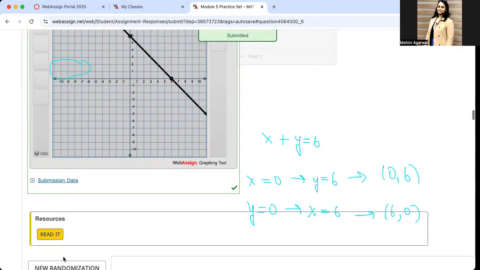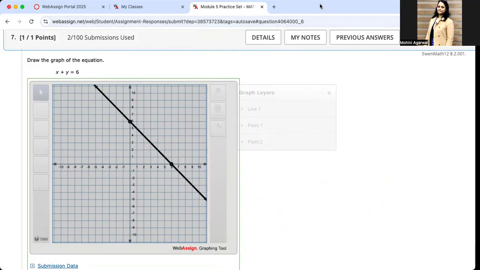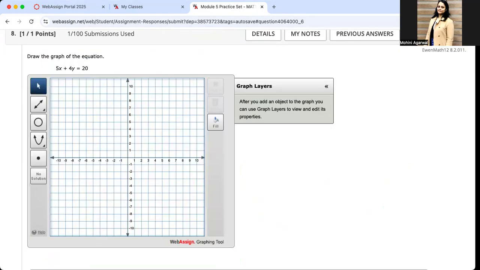Perfect. This is how you do your problem number 7. I'll clear everything and we will see the next problem. Okay, the next problem is we have to find again the graph of the equation 5x plus 4y equals 20.